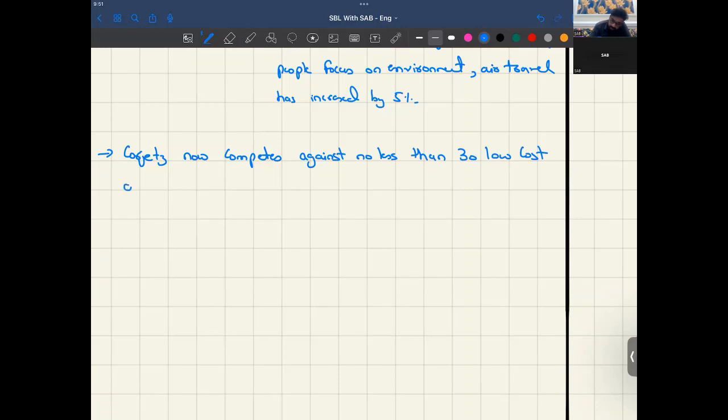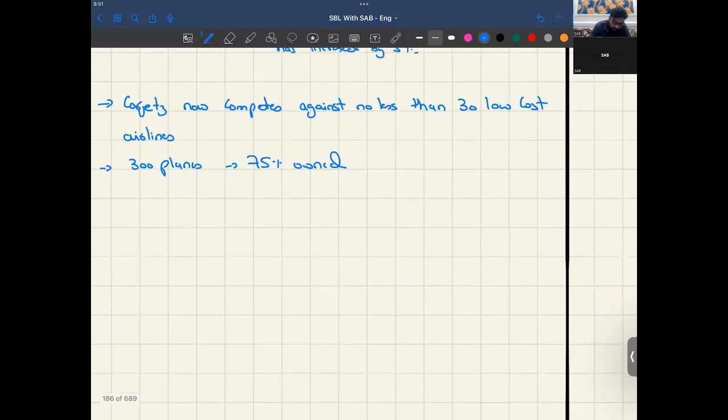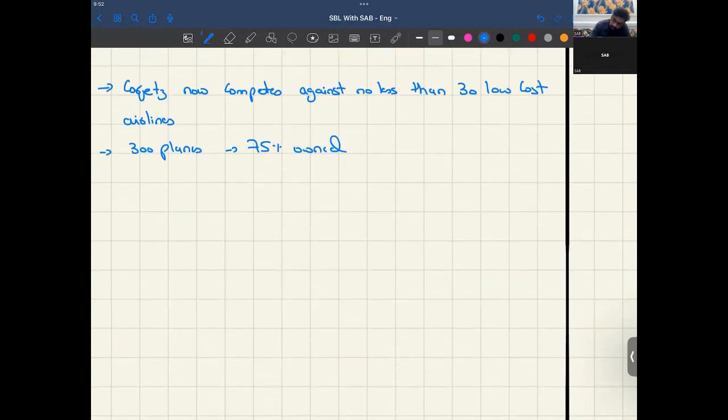So it has tough competition. It has 300 planes, 75% owned, and the rest are on leases.